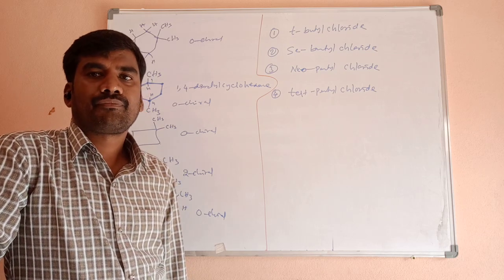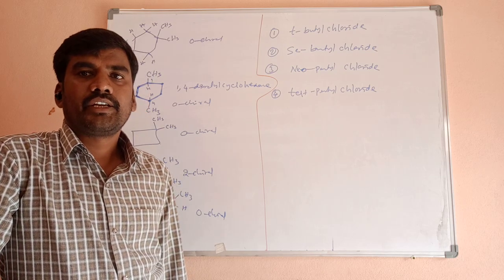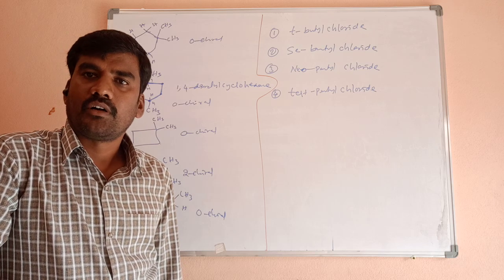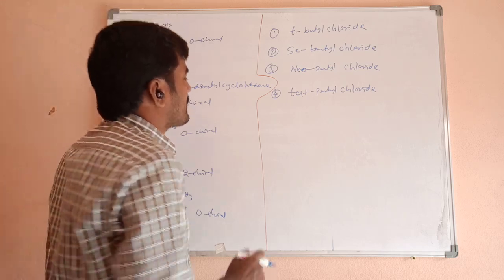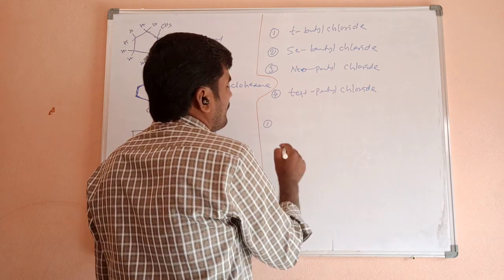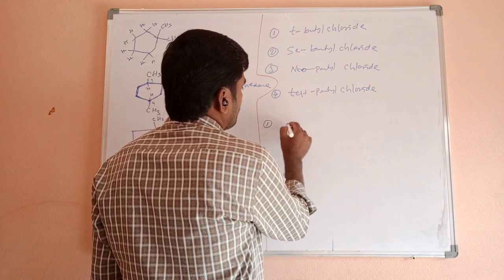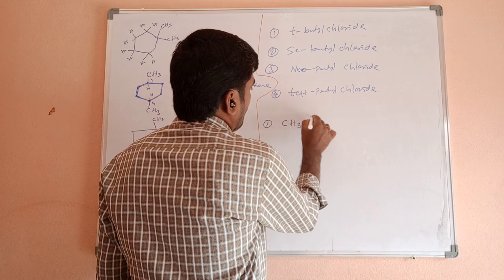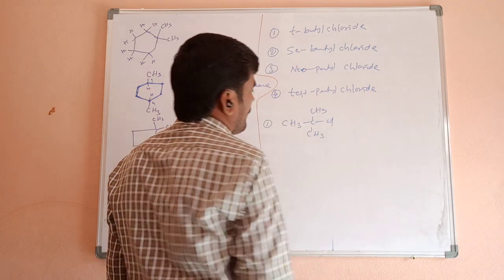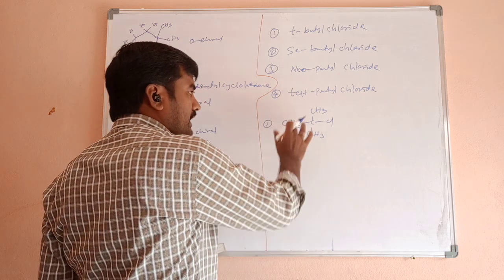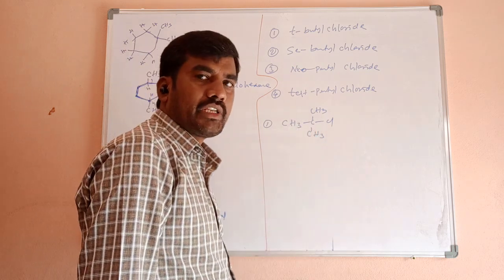Question. Find out the chiral centers of the following compounds. First one, tertiary butyl chloride. In tertiary butyl chloride, all carbon atoms undergo sp3 hybridization.